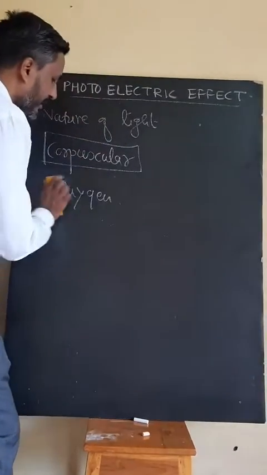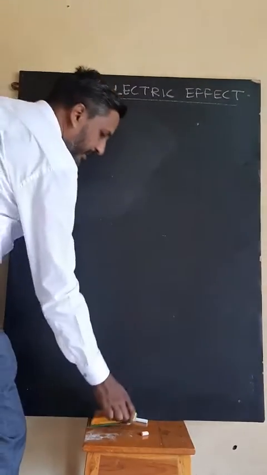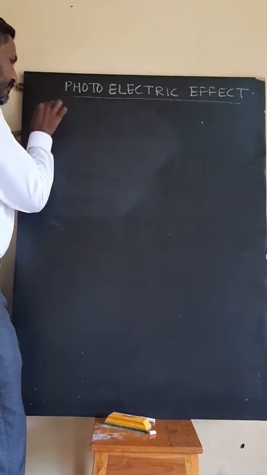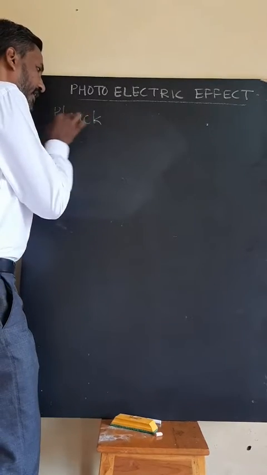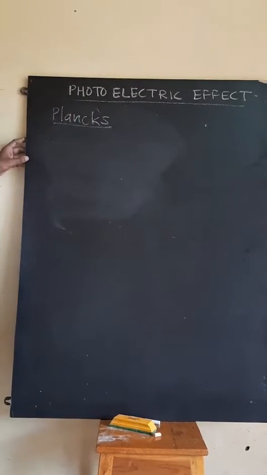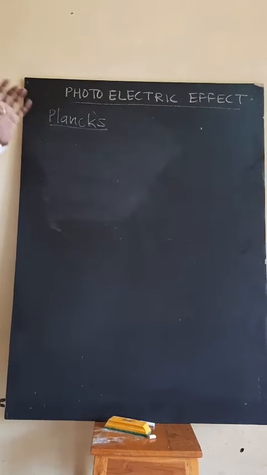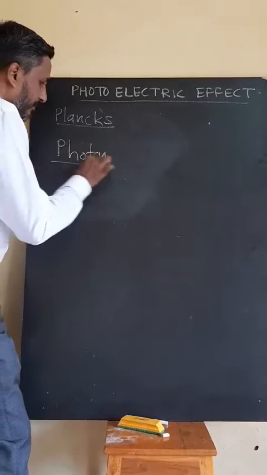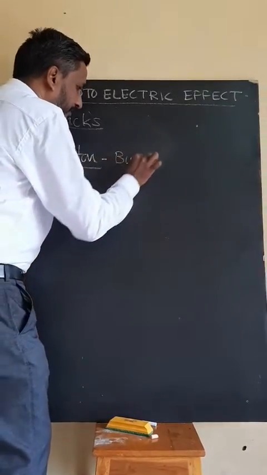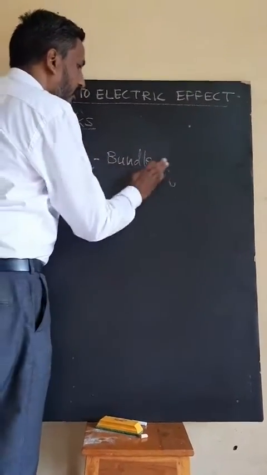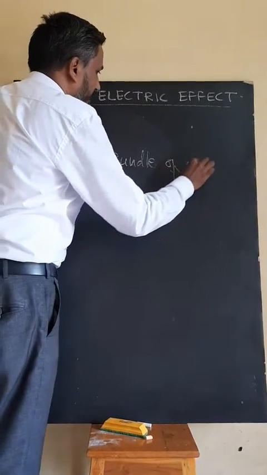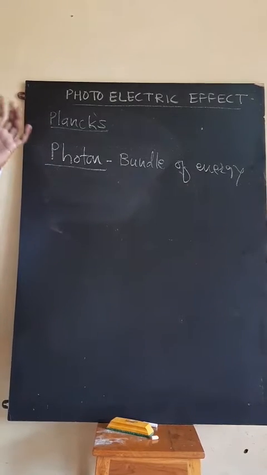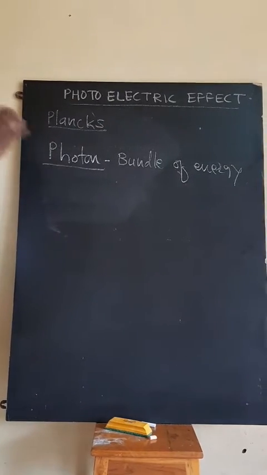As per Huygens wave theory, the nature of light is a wave nature. But these two theories have some drawbacks. Therefore, a new theory came, the Planck's quantum theory. As per Planck's quantum theory, the nature of light is a bundle or packet of energy, which is called a photon. Means the photon is a bundle or packet, means it's a particle.